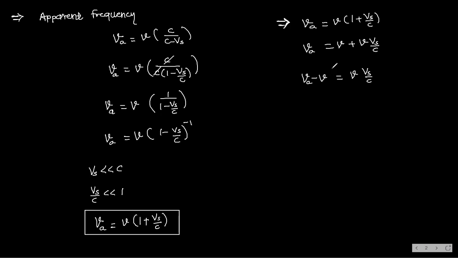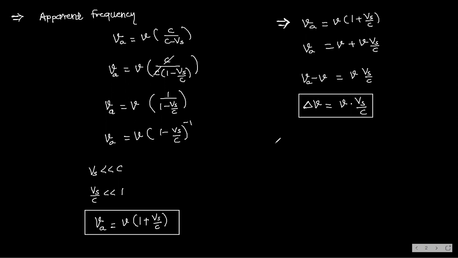Okay? Yes. And can I write like this? Delta nu is equal to nu into Vs by C. Is that clear? This is what shift or change in frequency we can say. What is this? Change in frequency. Okay, what about apparent wavelength? How much should it be?